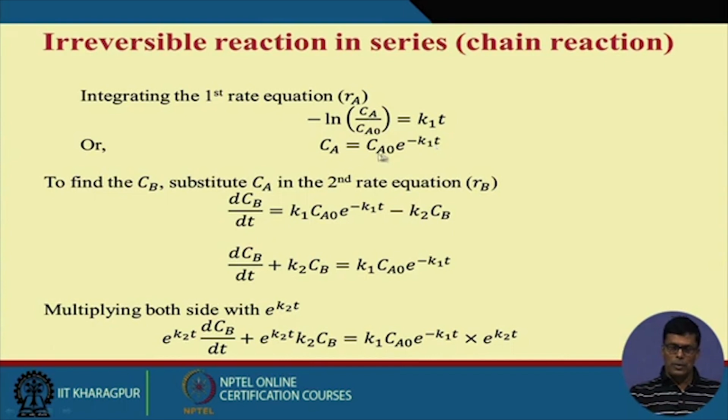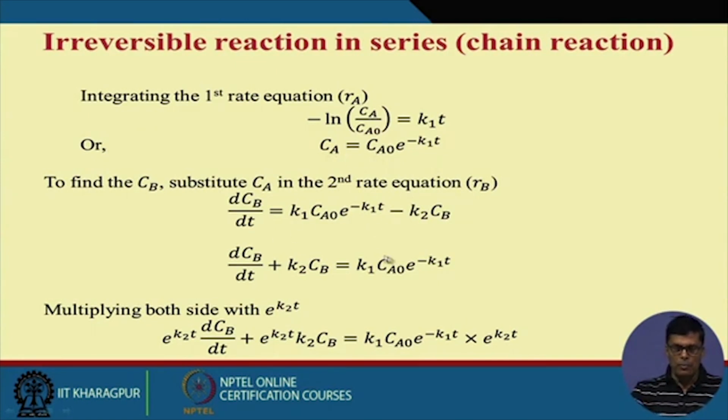So suppose I know the value of Ca0 and the value of K1, the rate constant of the first step. If we simply put in the time, 5 minutes, 6 minutes, 7 minutes, 8 minutes, you can find the concentration of Ca at different times, which we can easily determine on the basis of this equation.